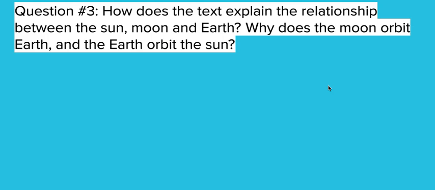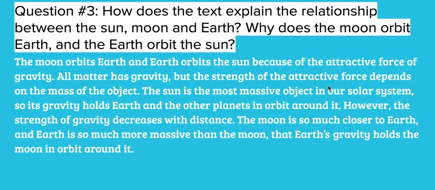Question 3. How does the text explain the relationship between the sun, moon, and Earth? Why does the moon orbit Earth and Earth orbit the sun? The moon orbits Earth and Earth orbits the sun because of the attractive force of gravity.